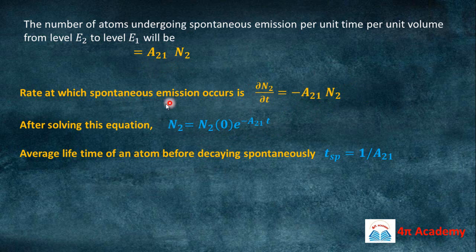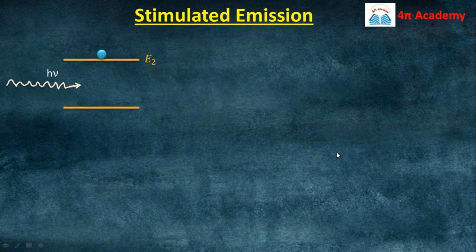And what is this n2? This is the number density in the excited energy state. n20 is the number of atoms in the excited state initially, when time is 0 and there is no emission. And this A21 is the Einstein coefficient of spontaneous emission, and we can calculate the average lifetime of an atom before decaying spontaneously. The average lifetime of an atom will be inversely proportional to A21, so T_sp will be 1 upon A21. So these equations are very important in the case of spontaneous emission of radiation.